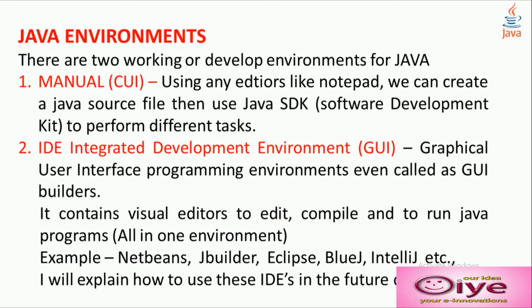And IDE, Graphical User Interface Programming Environment, is even called GUI Builders. It contains visual editors to edit, compile and run Java programs. It is one type of all-in-one environment. The examples are NetBeans, JBuilder, Eclipse, BlueJ, IntelliJ. Even IntelliJ is a common IDE for the Kotlin language. I will explain how to use these IDEs in future classes.